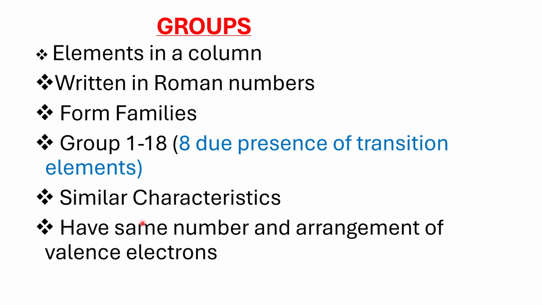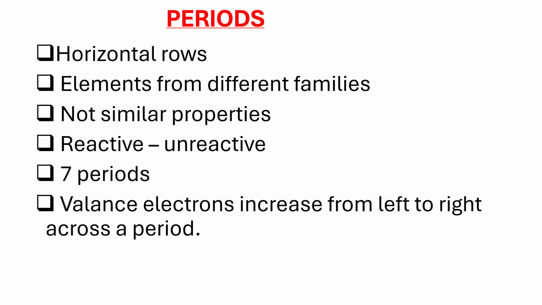For those of us who belong to the same family, we tend to have some particular characteristics that make us similar. Another thing about these elements is that they have the same number of valence electrons. Valence electrons are electrons on the outermost energy level, or otherwise what we call the outermost shell.